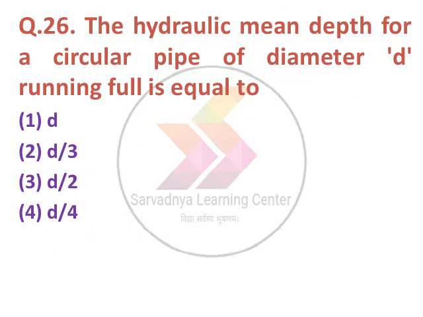Next question. The hydraulic mean depth for a circular pipe of diameter d running full is equal to option 1 d, option 2 d by 3, option 3 d by 2, option 4 d by 4. The correct answer is option number 4, d by 4.